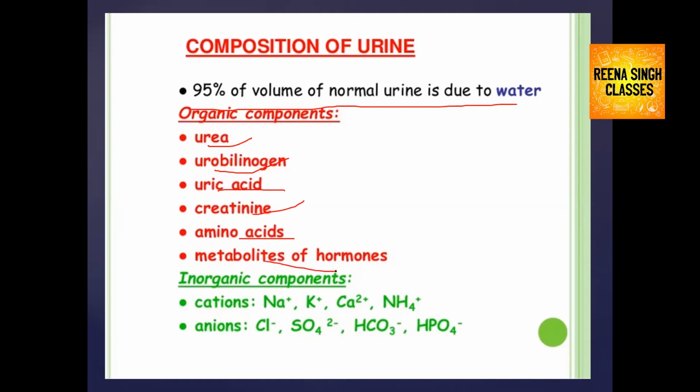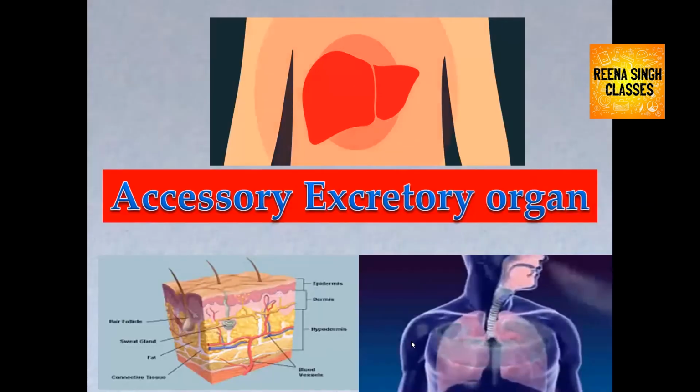It consists of metabolites of hormones also and some inorganic compounds, cations and anions. In cations: sodium ion, potassium ion, calcium ion, ammonium ion. And anions: chloride, sulfate, bicarbonate, phosphate. So these are present in small amounts. Next, accessory excretory organs, which also help in excretion.